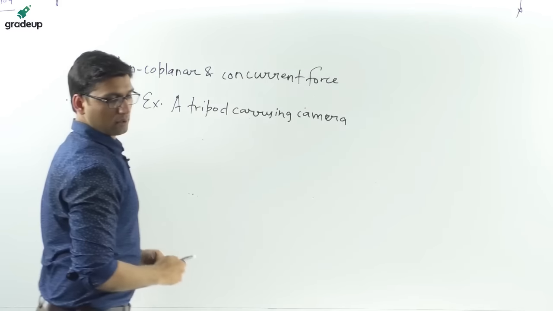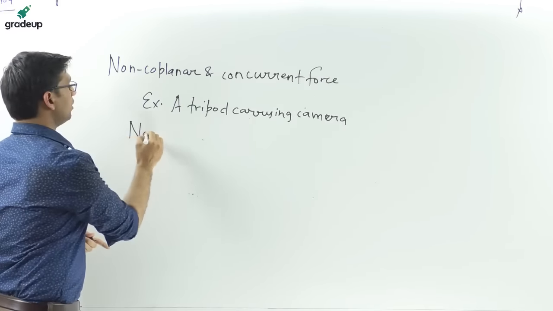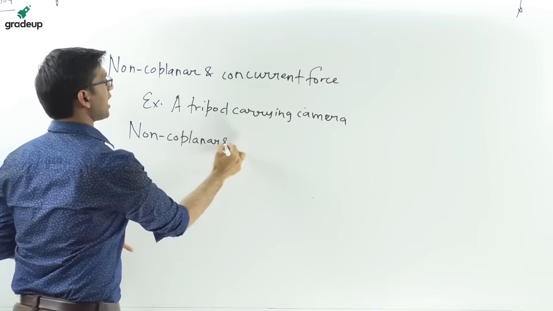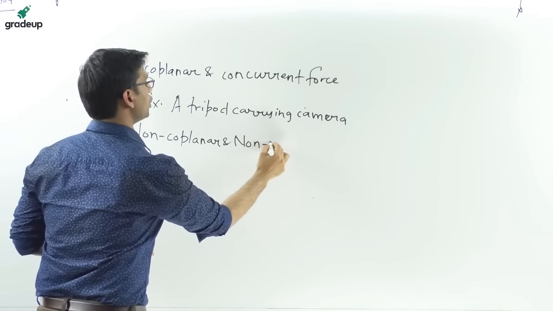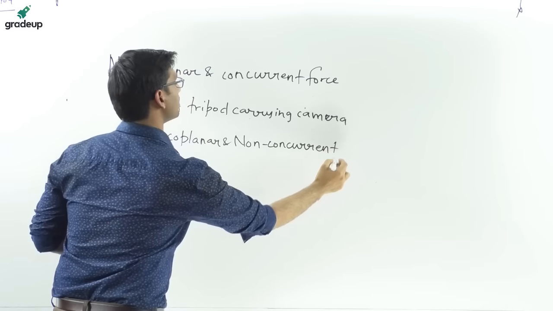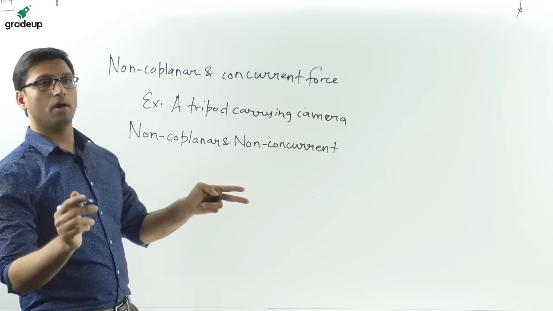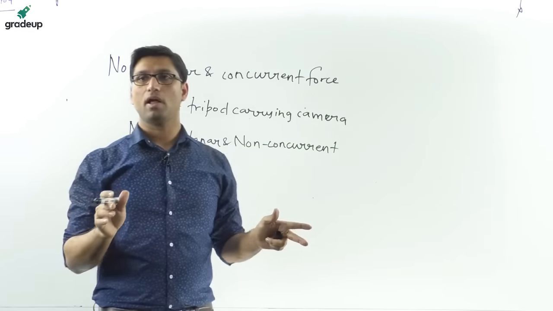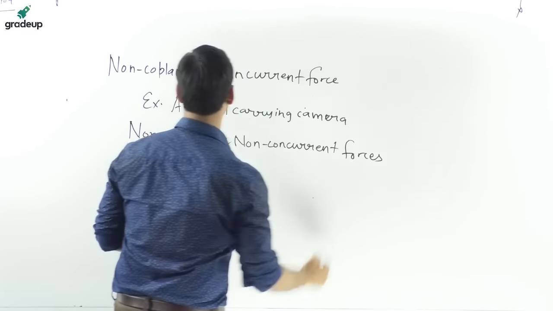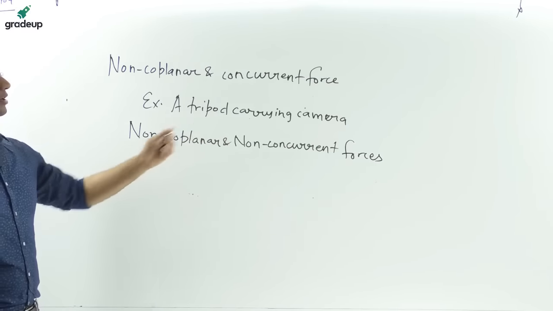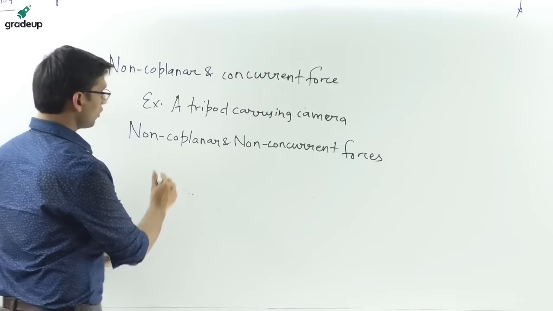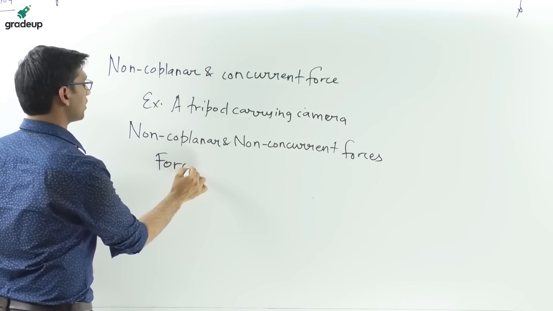Other is non-coplanar and non-concurrent. What is the example of this? You need to visualize. Today your task is to visualize different forces in your room or your surroundings. Example of non-coplanar and non-concurrent forces is forces acting on a moving bus.